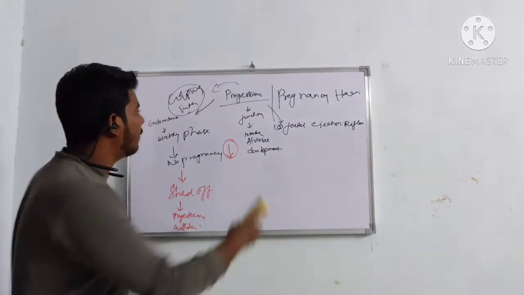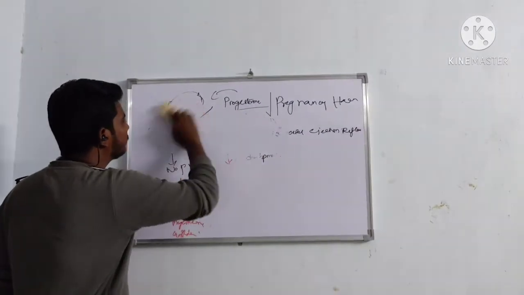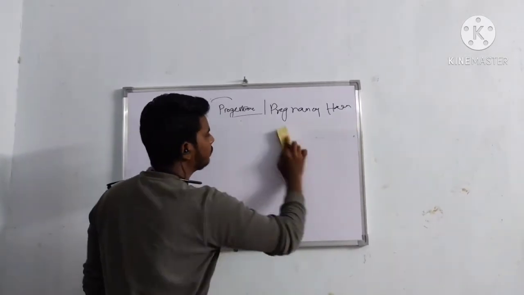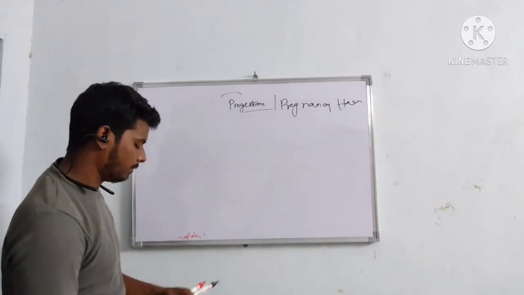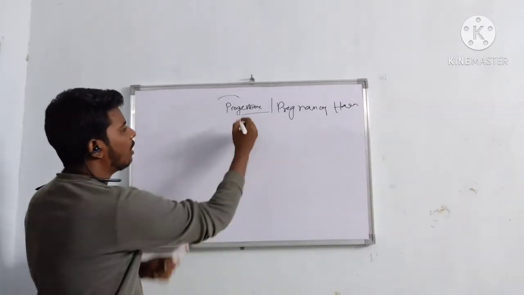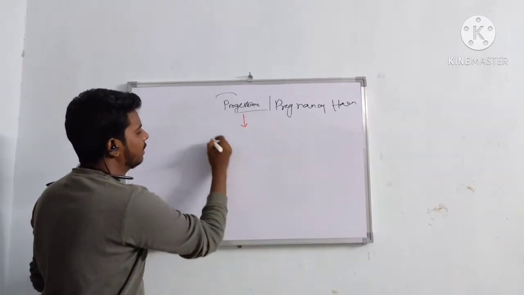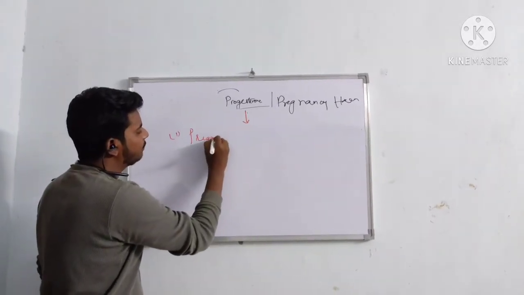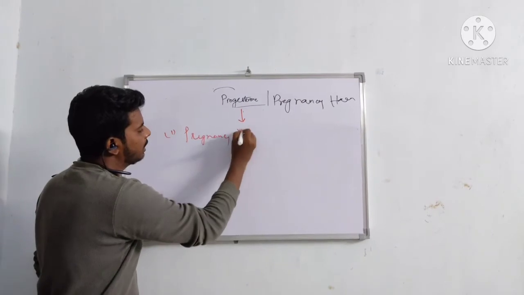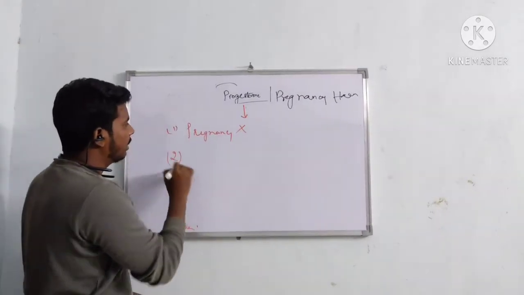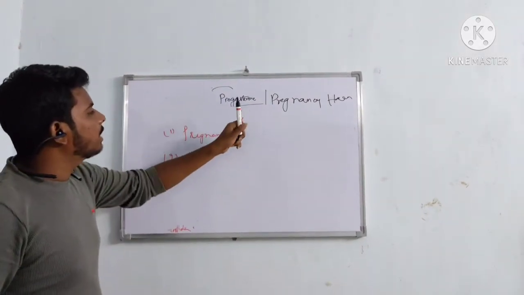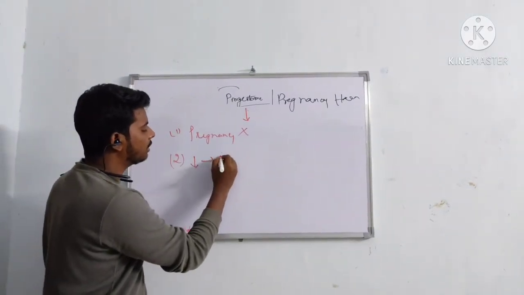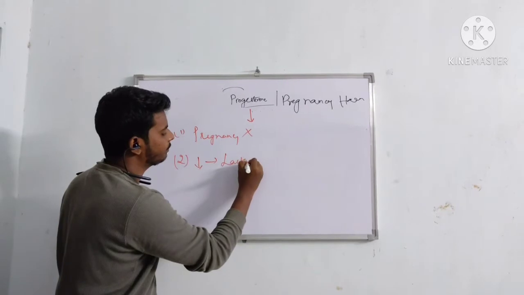Let's see what happens if the progesterone level decreases. Pregnancy doesn't occur. During pregnancy, the progesterone levels are decreased, that's why there is no lactation.